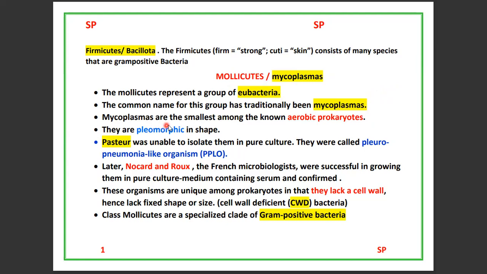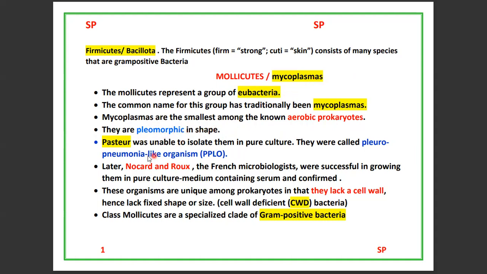Mycoplasma or Mollicutes are the smallest among the known aerobic prokaryotes. Because they are gram-positive bacteria and lack a cell wall, they change their shape into different types. Mollicutes or Mycoplasmas are pleomorphic. Why? Because some are oval shaped, spiral shaped, rod shaped, comma shaped, so they change their shape every time.